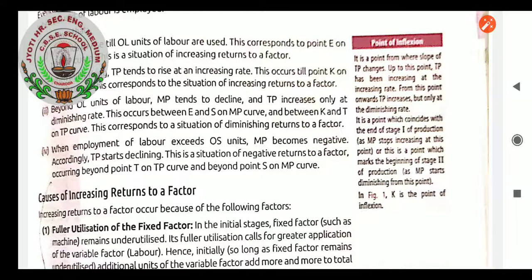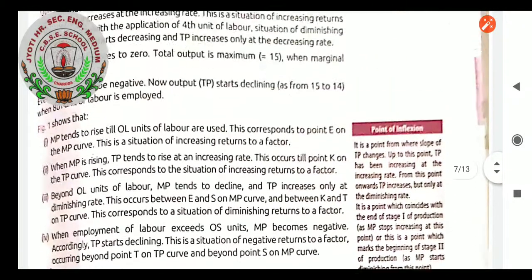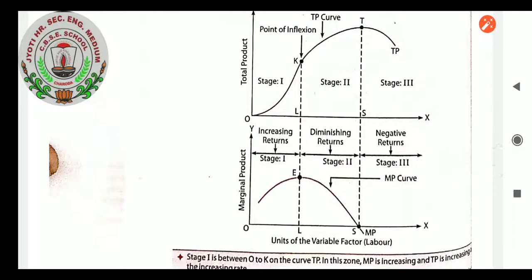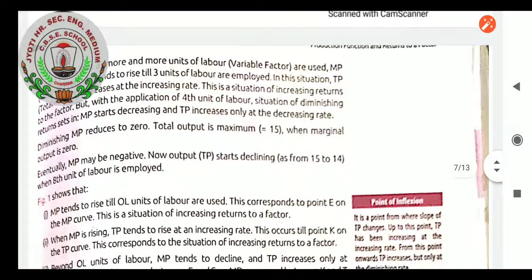at this point, or this is a point which marks the beginning of stage 2 of production as MP starts diminishing from this point. In figure number 1, K is the point of inflection. Can you see the point of inflection? So I think the point of inflection is also clear to you people.